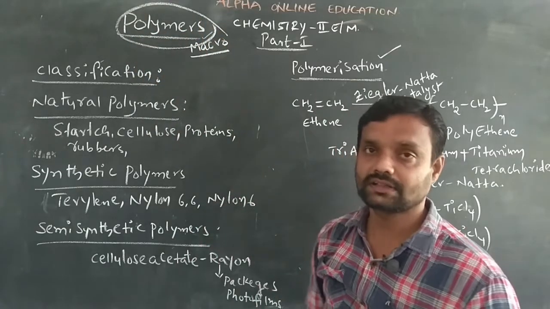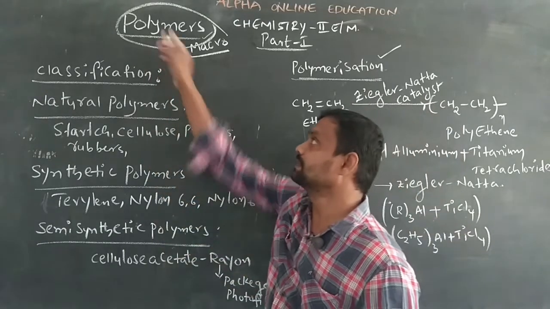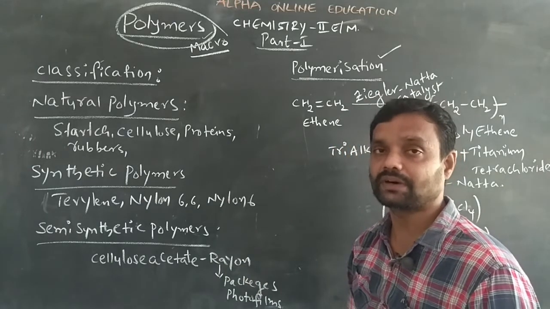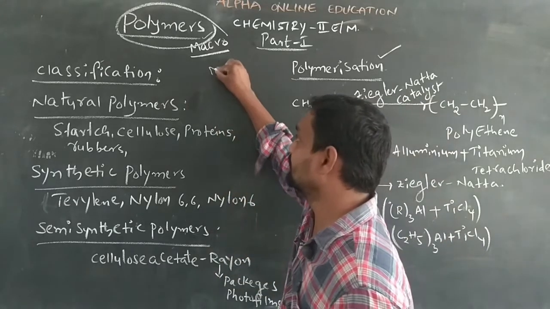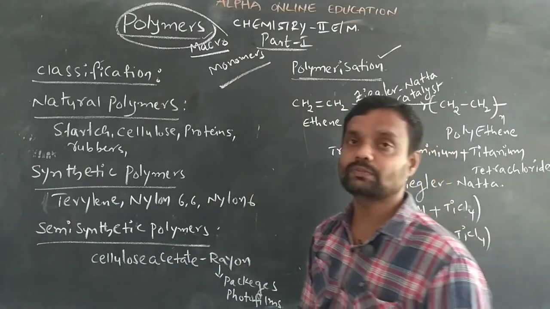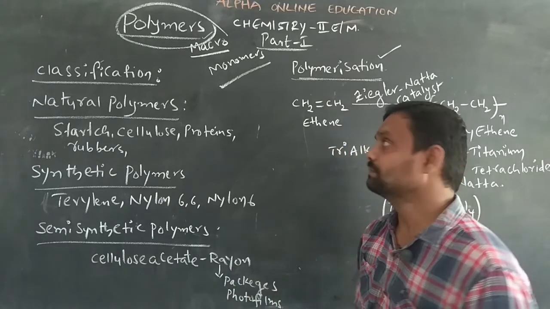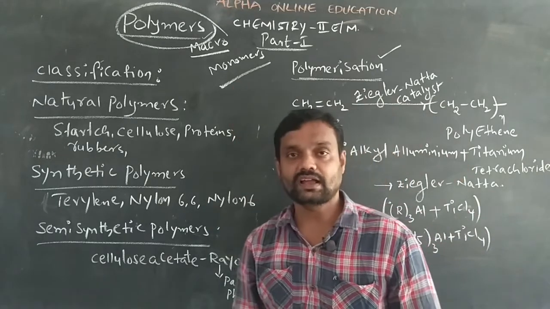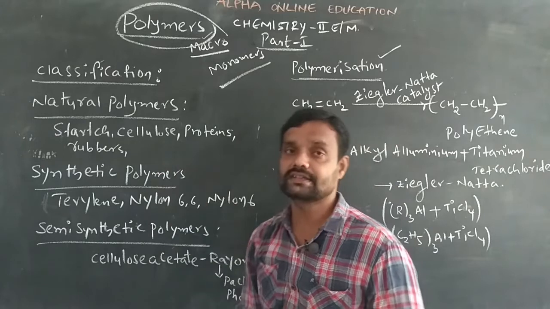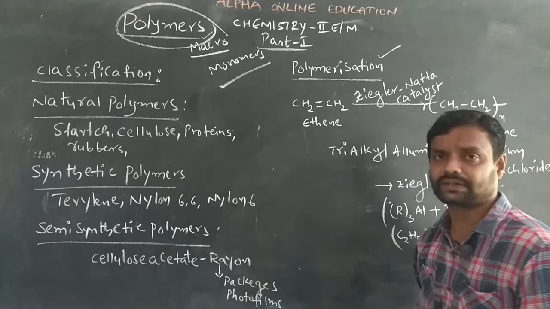And the simple molecules which are joined together in the polymerization process are called monomers. Monomers are the simple molecules which are joined together in polymerization, and the large macromolecule formed is called a polymer.